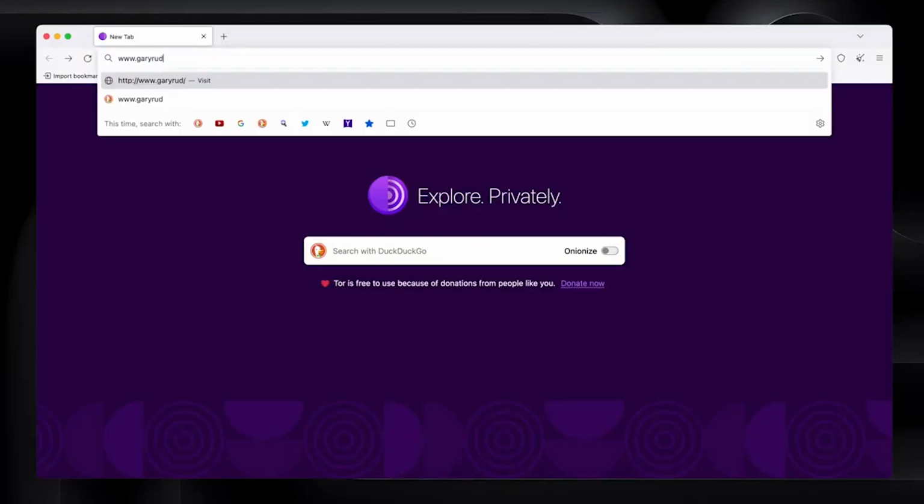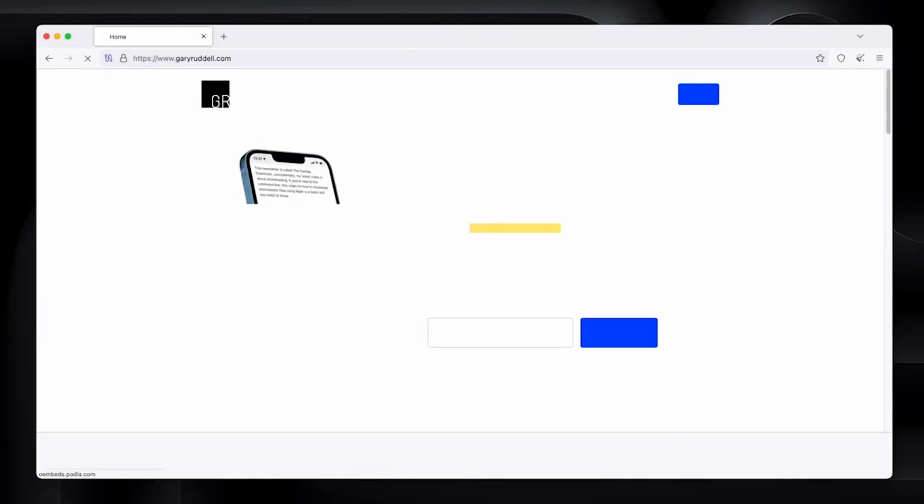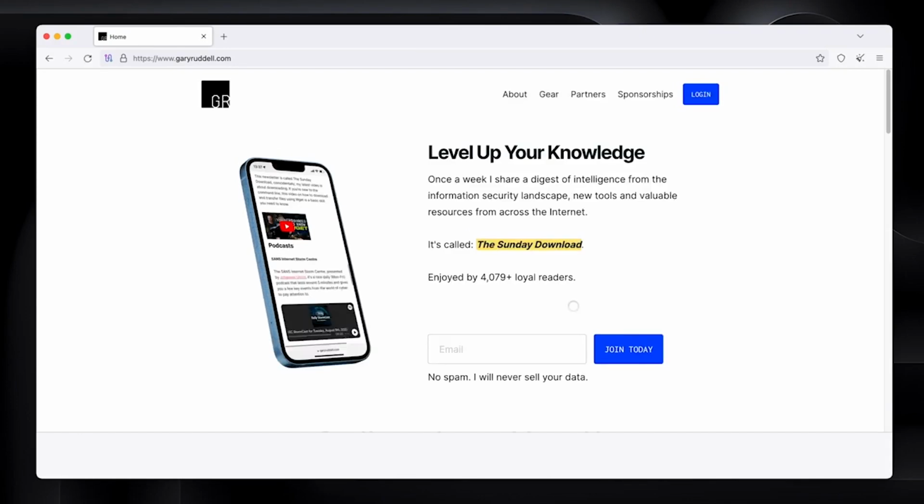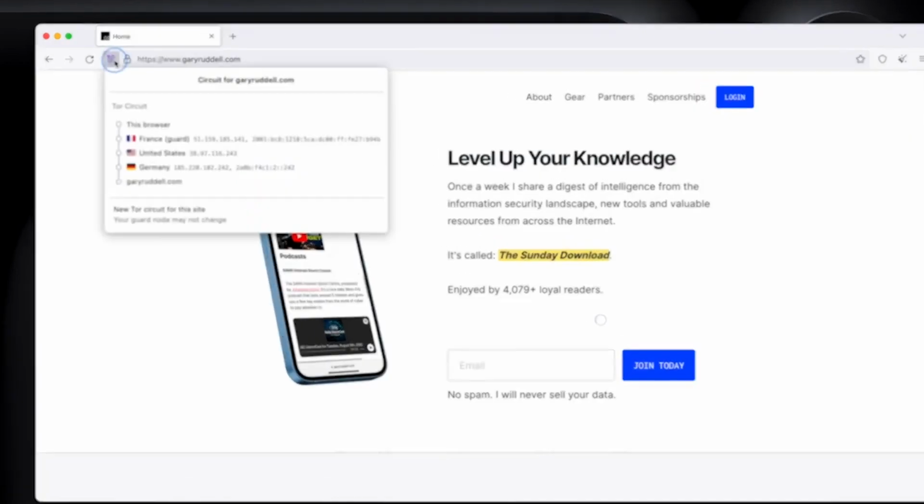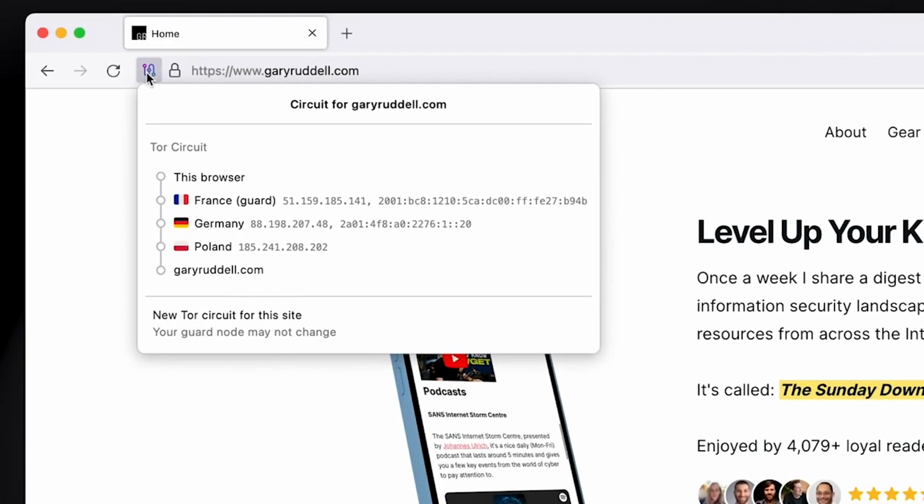So if you just want to go to a normal website, just type it and it'll take a minute, but it will work. And it'll just load this normal internet page a little bit slowly because it's going through so many hops. If you click on this little circuit thing, it'll show you the route that the traffic is taking to get to my website. So France, Germany, Poland, and then to Gary.